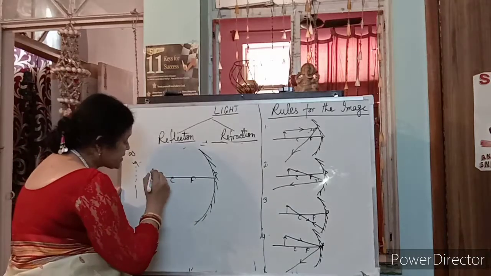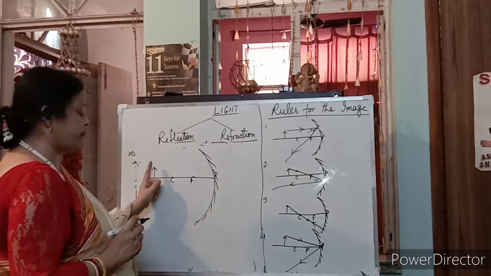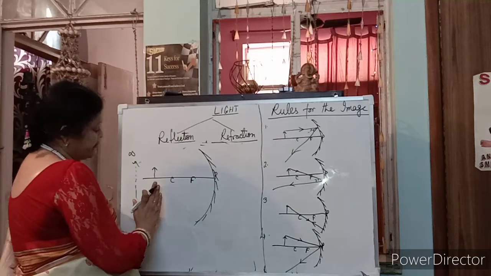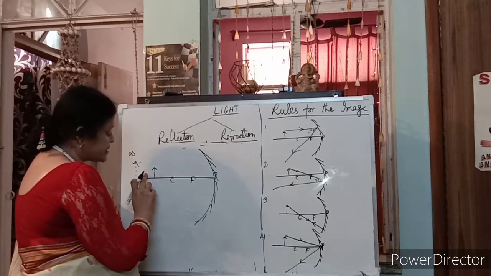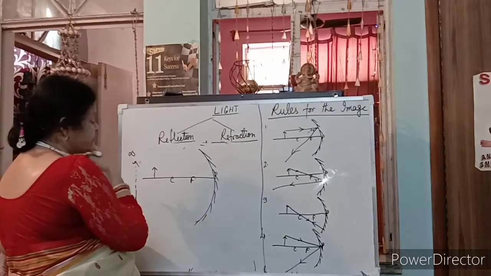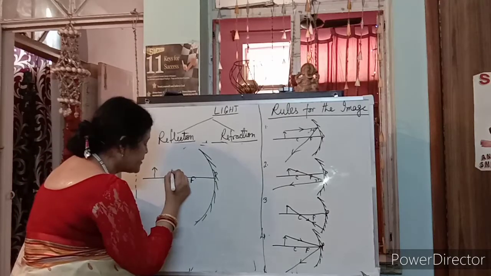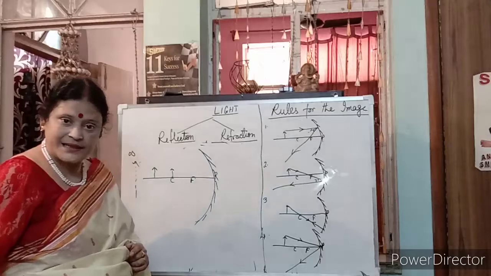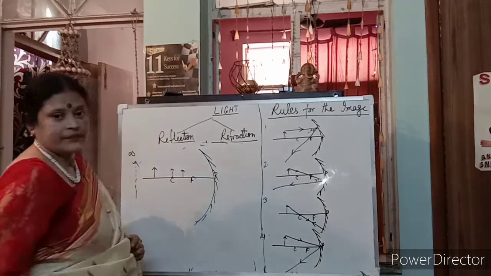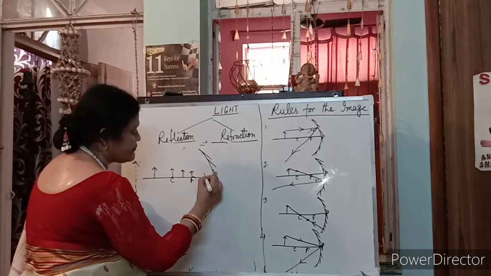Next is beyond the center of curvature. The object can stand beyond the center of curvature, anywhere, not definitely here. You can stand here, you can stand here. That is the second possibility for the position of an object. Third possibility, at the center of curvature. Fourth possibility, between C and F. Next possibility, at F. And then between F and P.